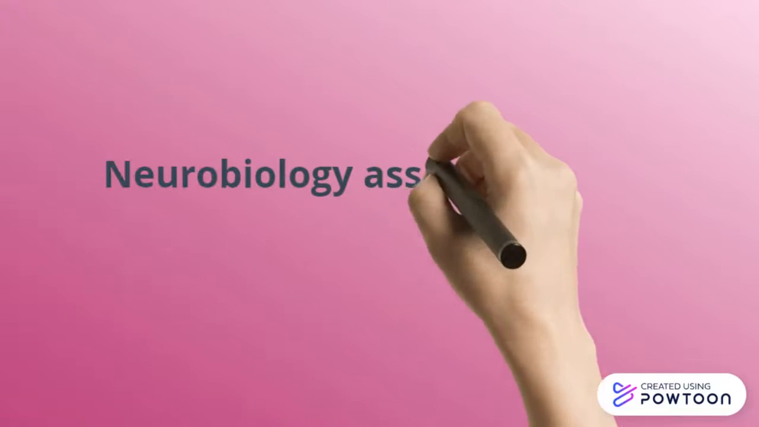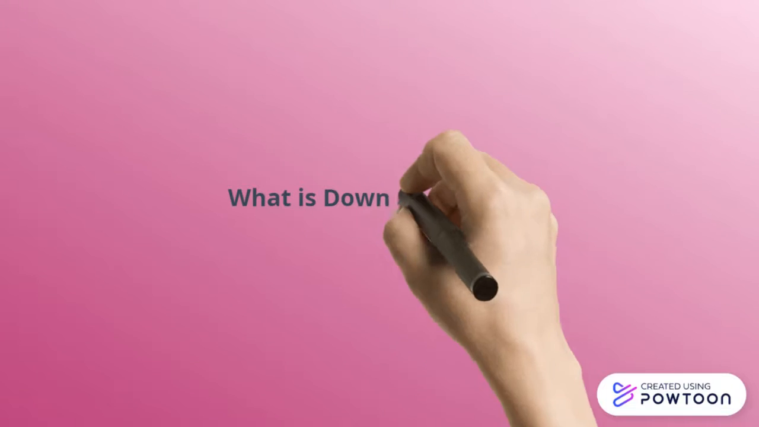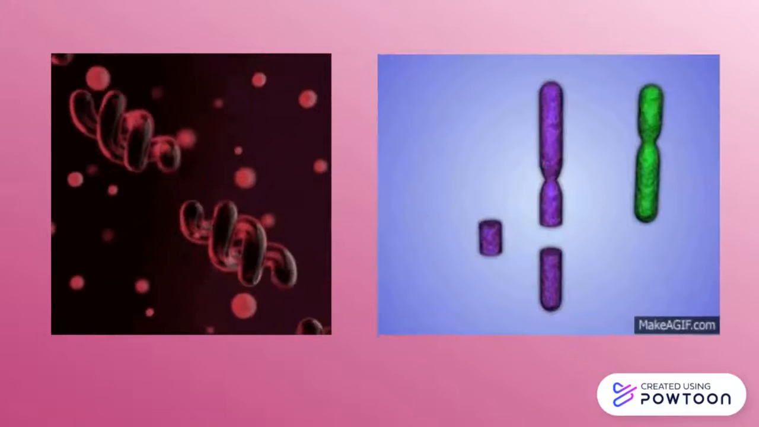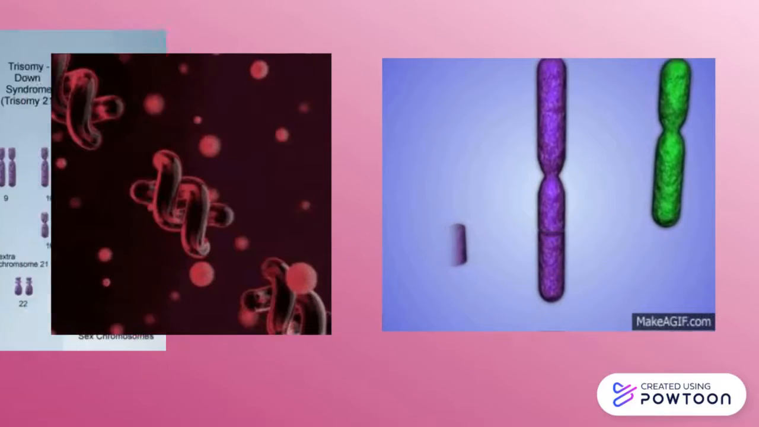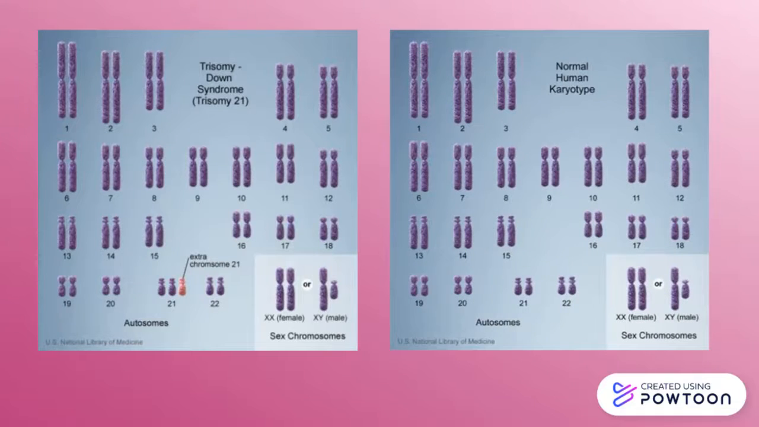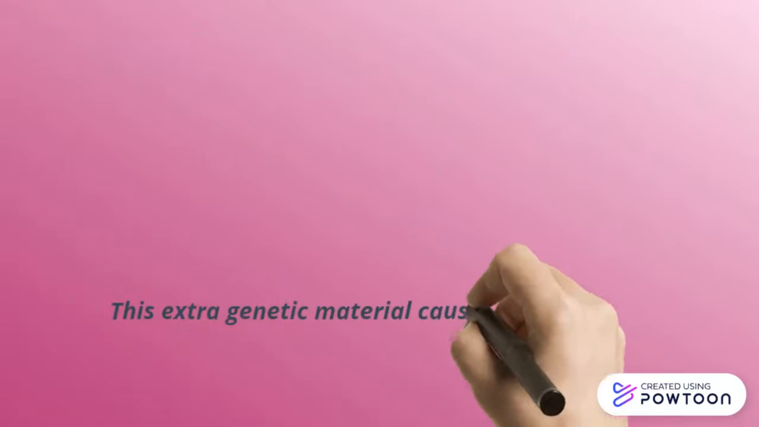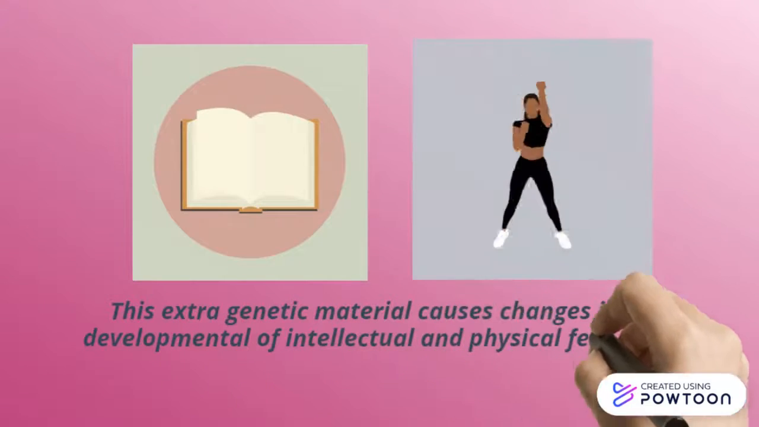Today I'll be talking about the neurobiology of Down syndrome. So, what is Down syndrome? It is a genetic disorder caused when abnormal cell division results in an extra full or partial copy of chromosome 21. Individuals with Down syndrome have 47 chromosomes instead of 46. This extra genetic material causes changes in the development of intellectual and physical features in Down syndrome.